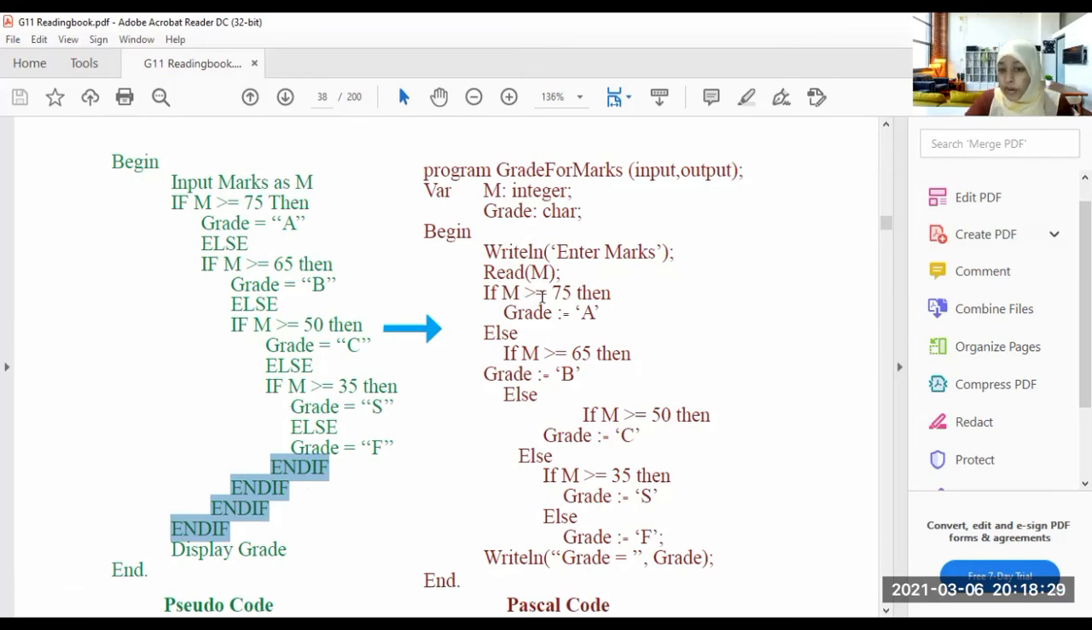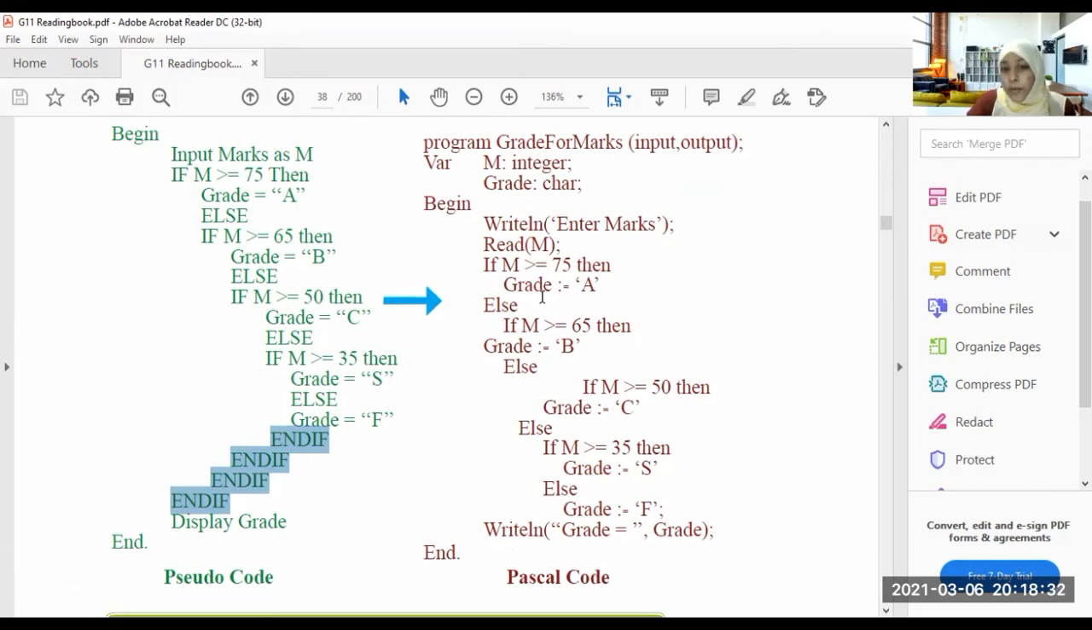Now let's come to the program, the Pascal program, how to write a Pascal program. Program grade for marks, input, output. var m is an integer, grade is a char, a character. Begin. Write line, enter marks. So it shows us enter the marks. The program is showing to us enter marks. Read m.